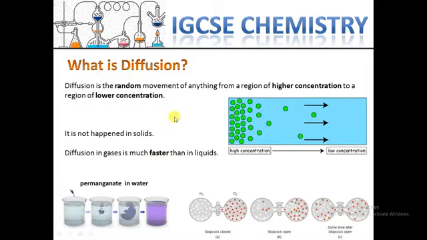This is very important for our life, and it happens the same in our lungs when we are breathing. The concentration of oxygen gas outside is much more than inside of our body, so our lungs can absorb the oxygen from the outside into our body, and it can also move to our blood from our lungs.